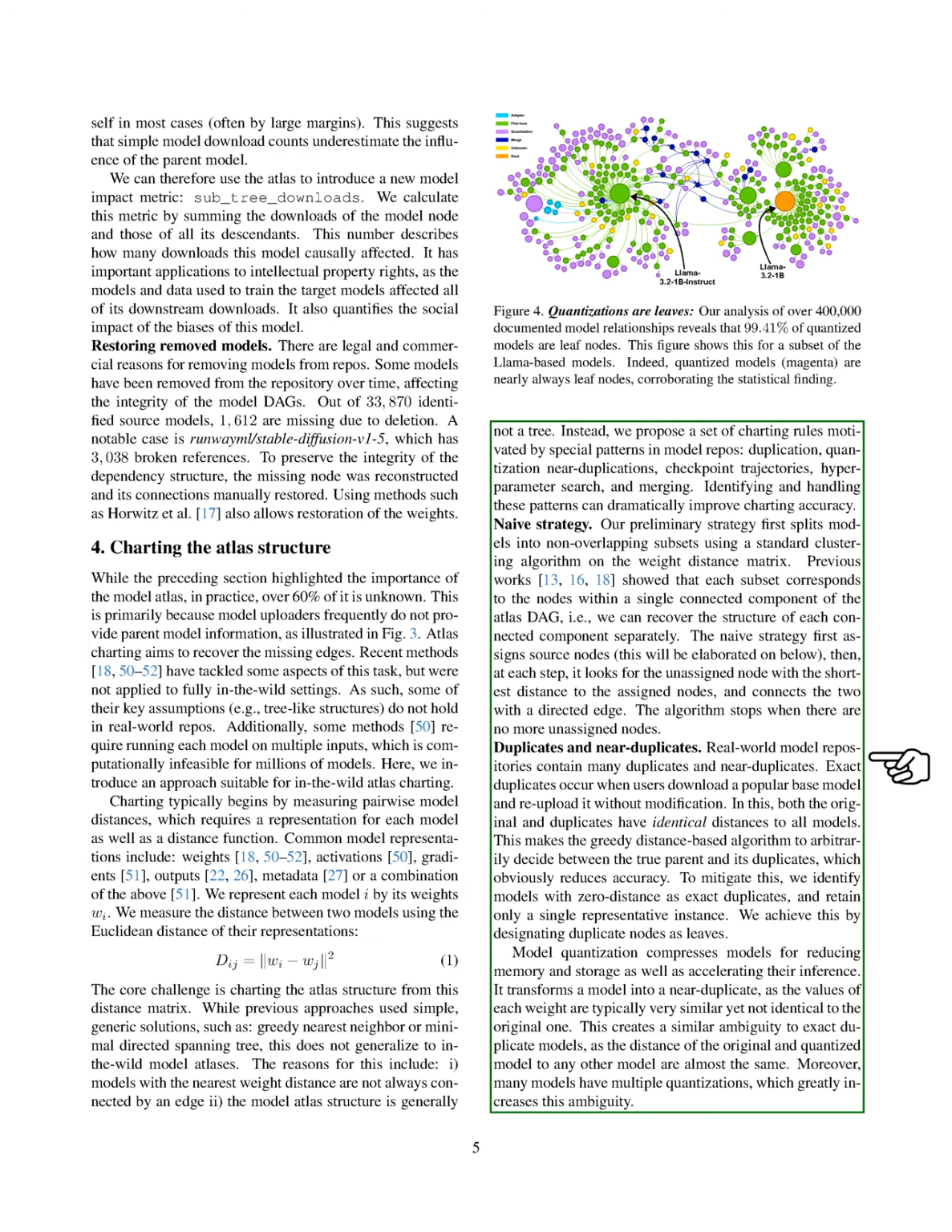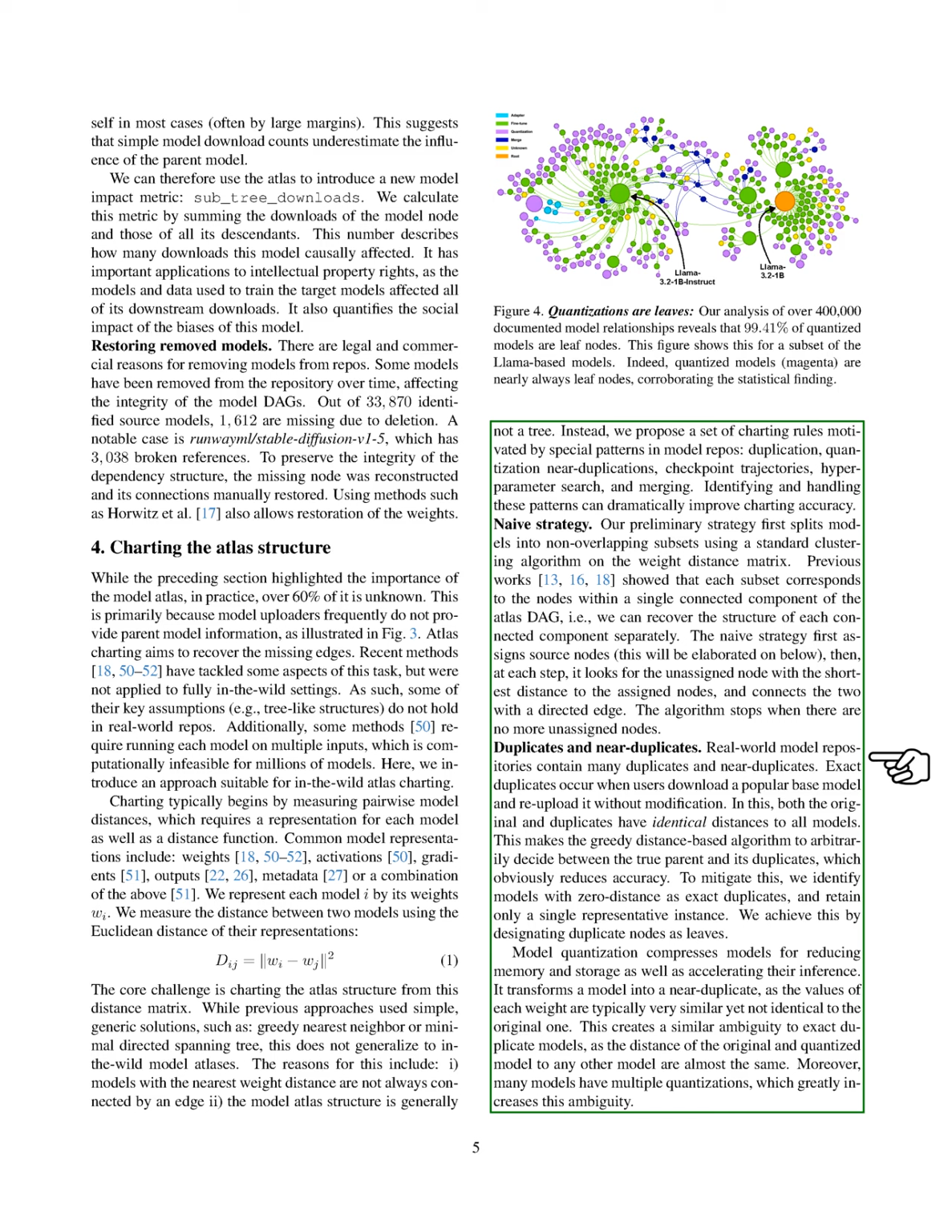To tackle this, we propose a set of charting rules based on common patterns in model repositories, such as duplication and quantization. We first cluster models into subsets that correspond to connected components of the atlas. Our strategy involves assigning source nodes and connecting unassigned nodes based on their distances to assigned nodes. We also identify and handle duplicates and near duplicates, which can confuse our distance-based algorithms.